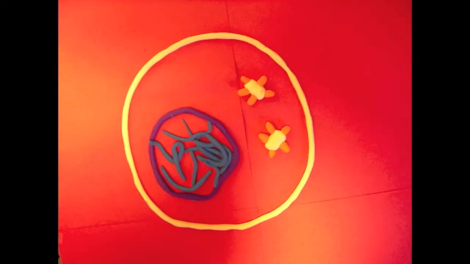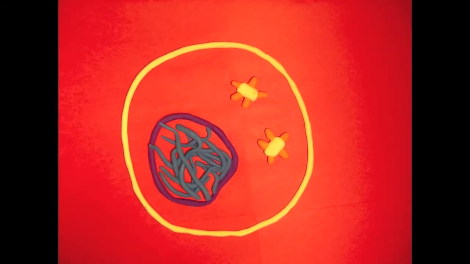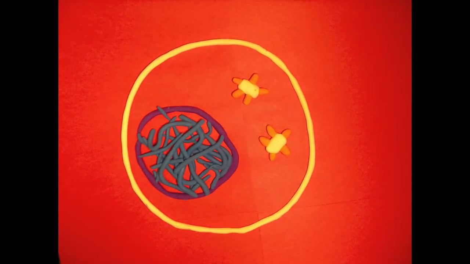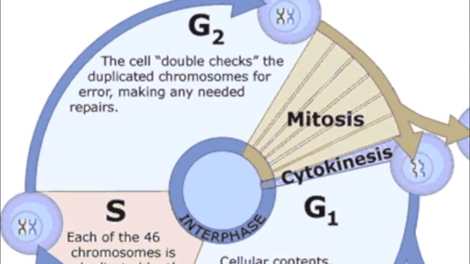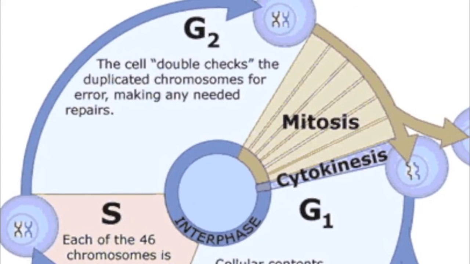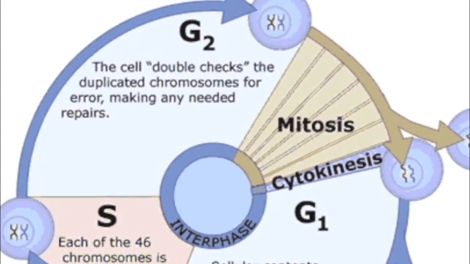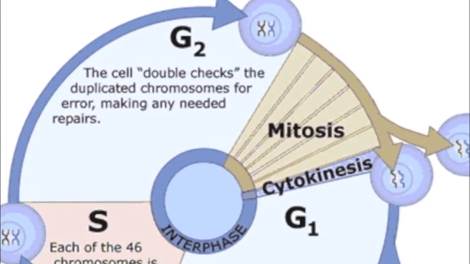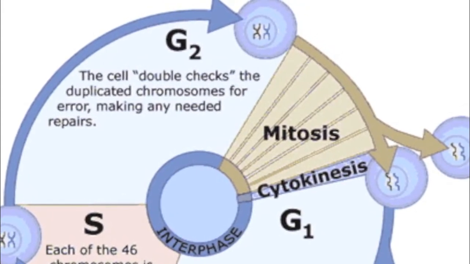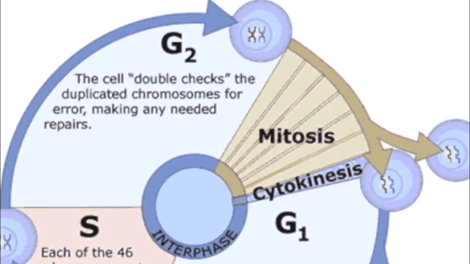S phase, or synthesis, is the phase of the cell cycle when DNA and the chromosomes are replicated. This event is important to the cell cycle because replication allows for each cell created by cell division to have the same genetic makeup. Similar to G1, G2 is an intermediate phase, a time for the cell to ensure that it is ready to proceed in the cell cycle. Occurring between the end of DNA replication in S phase and the beginning of cell division in mitosis, G2 can be thought of as a checkpoint, where the cell ensures all the intracellular components have been duplicated properly.